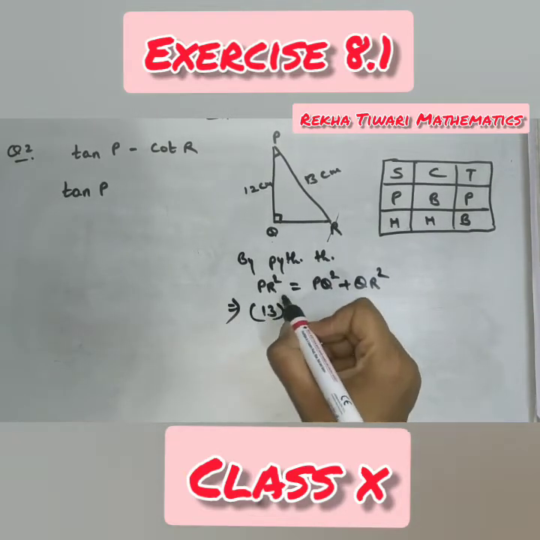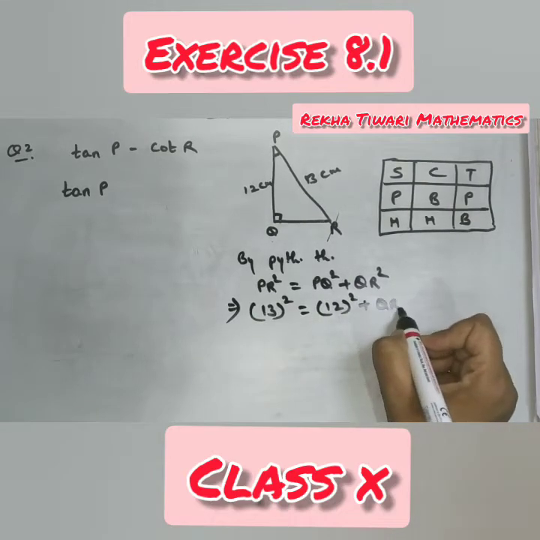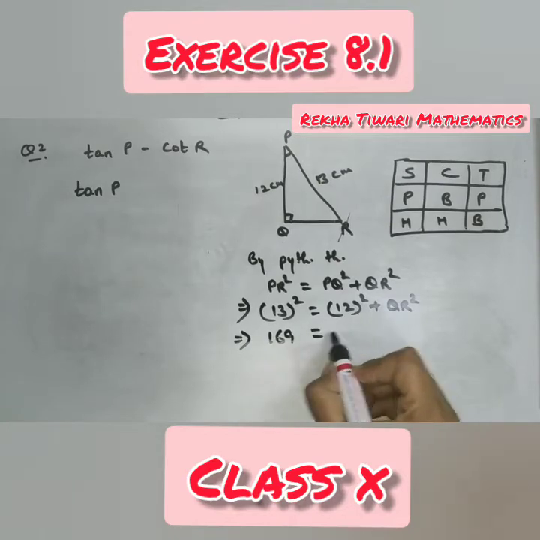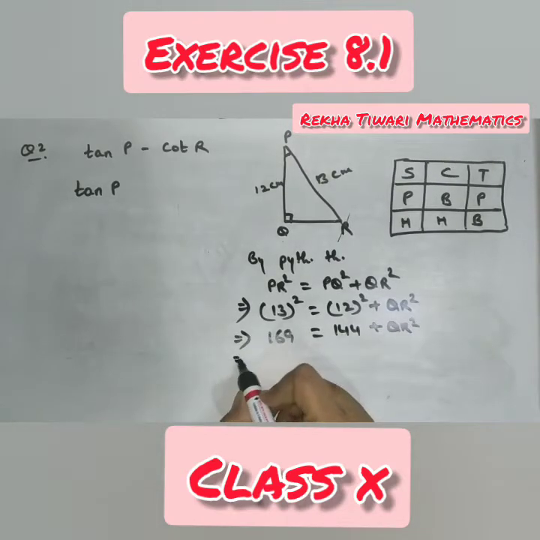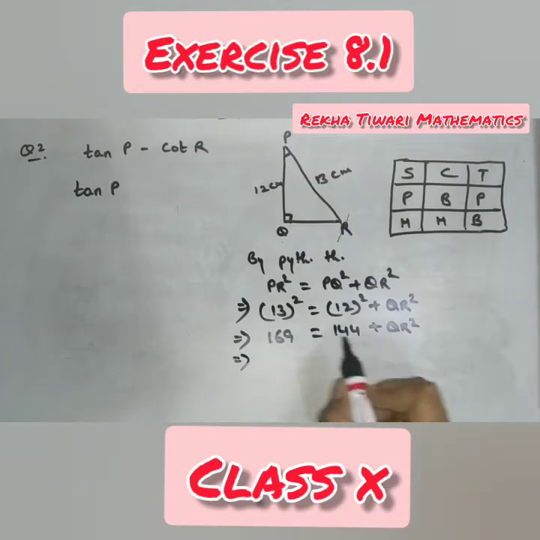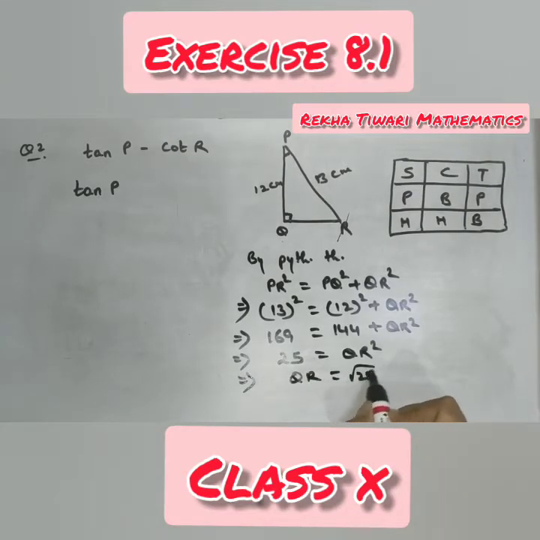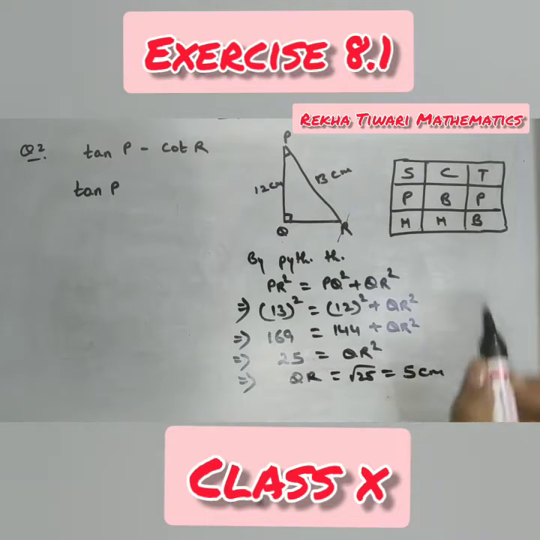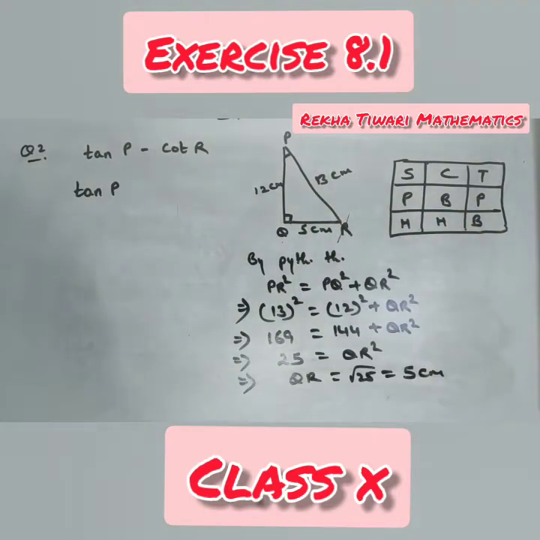This implies 13 square is equal to 12 square plus QR square. 169 is equal to 144 plus QR square. When you shift 144 here, 169 minus 144 becomes 25 is equal to QR square, and this implies QR is equal to root of 25, that is 5 centimeter. So this comes out to be 5 centimeter mentioned in the figure.